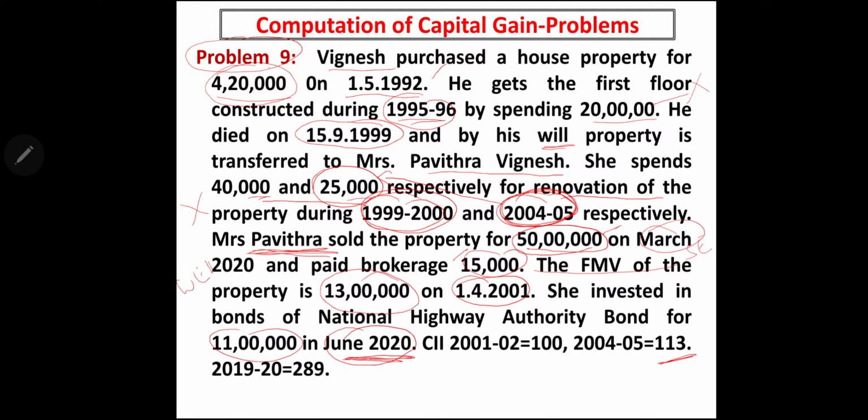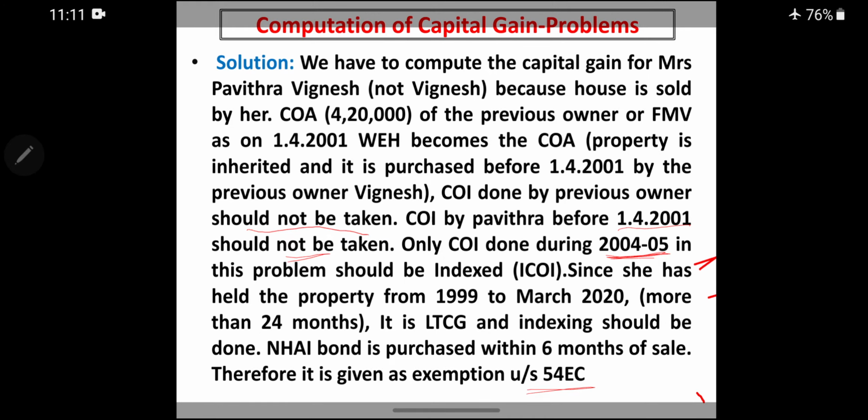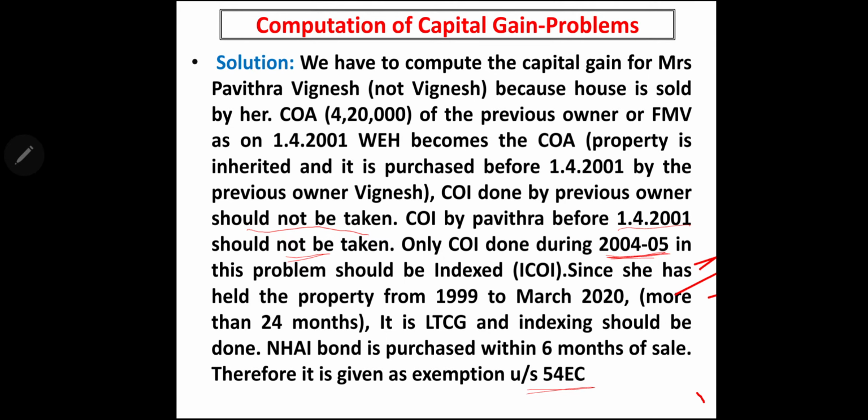So within 6 months she has purchased the bond. Therefore we can give the deduction under 54EC. So let us solve the problem.